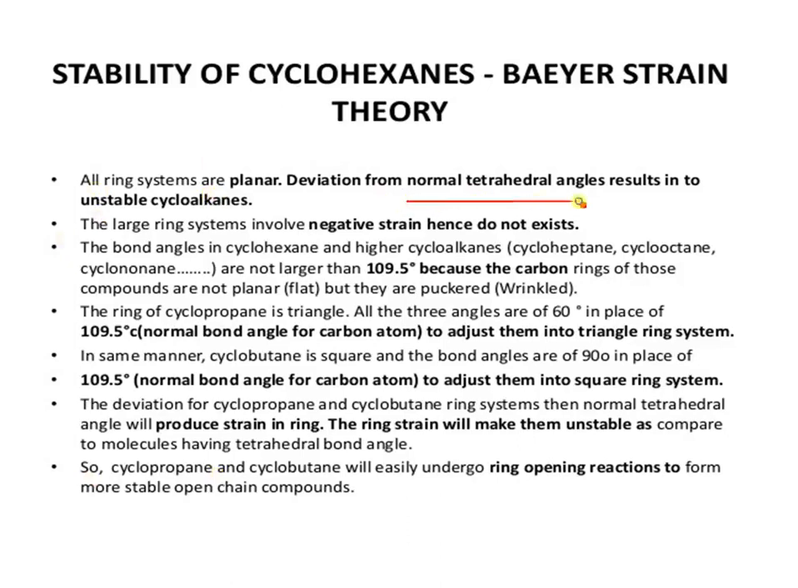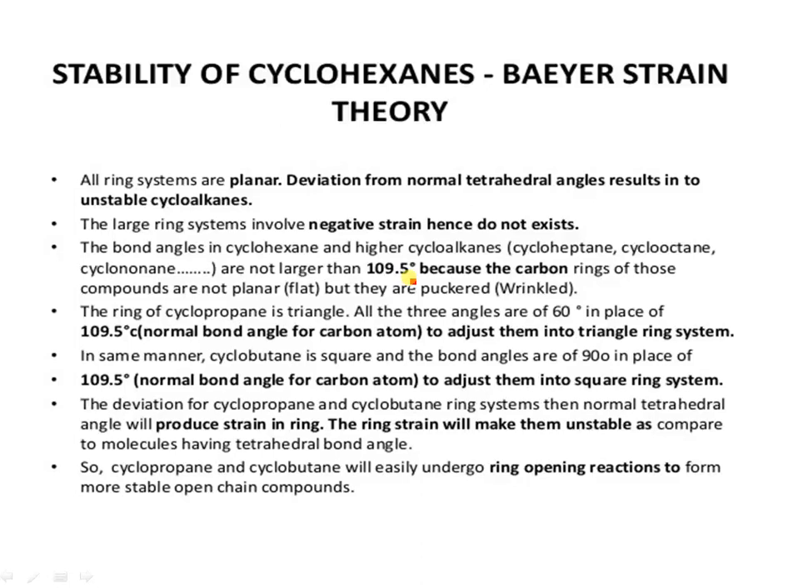Deviation from the normal tetrahedral angle results in unstable cycloalkanes. This is reported by Bayer. The normal tetrahedral angle is 109.5 degrees, and larger ring systems involve negative strain, hence they do not exist. Bayer suggested that cyclopropane and cyclobutane show properties similar to those of alkenes. Cyclobutane undergoes addition and ring opening reactions at a much lower rate than cyclopropane and requires more vigorous conditions.